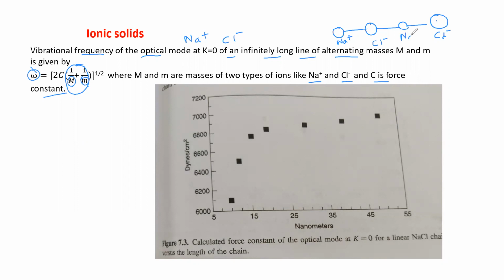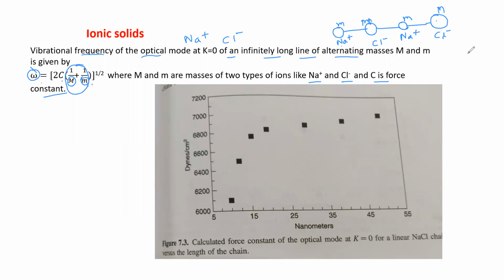So depending on the number of atoms also, like this is monoatomic only, but two types of ions are there because of the charges, Na plus Cl minus. So alternating arrangement of different masses, this is small m, this is capital M. Small m, capital M. So this gives rise to vibrational frequency of this formula, right?